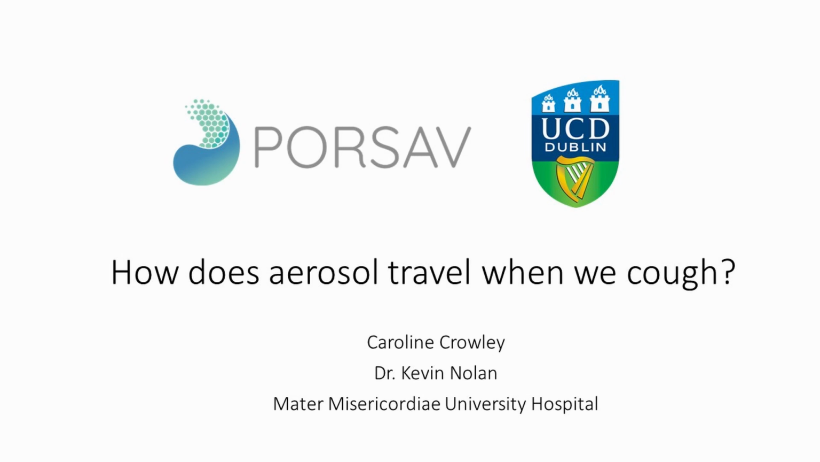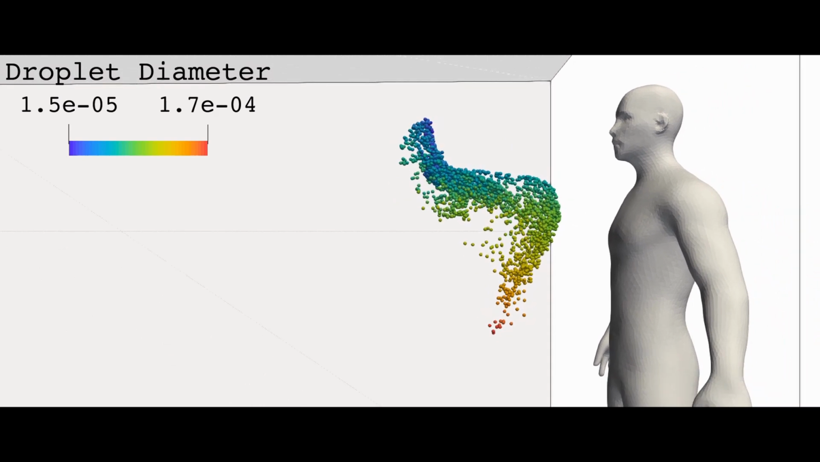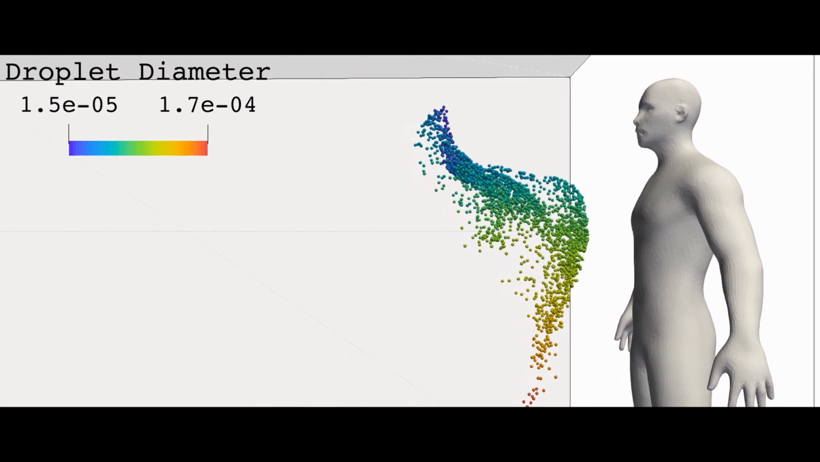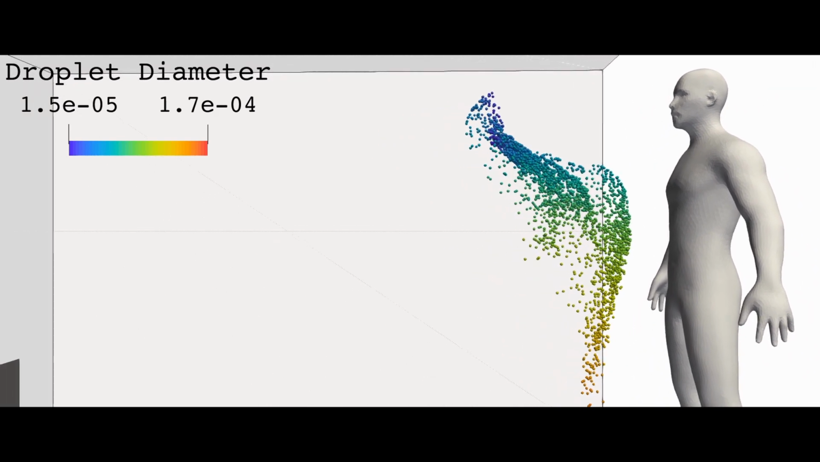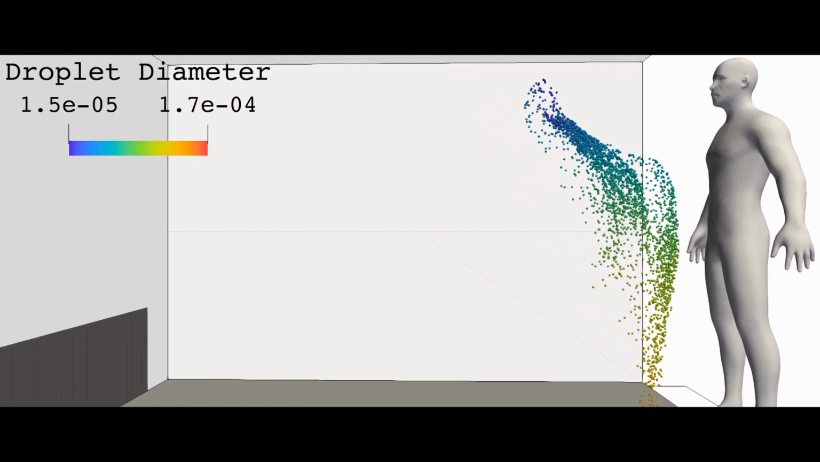The following animation shows a simulation of a typical cough and was produced using computational fluid dynamics techniques. Aerosols are produced in the respiratory tract and released into our environment when we cough. These small particles vary in size and can carry viruses such as COVID-19. The aerosols follow different trajectories depending on their size, as shown here by the different colours.